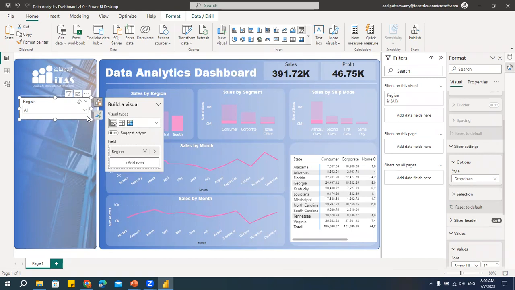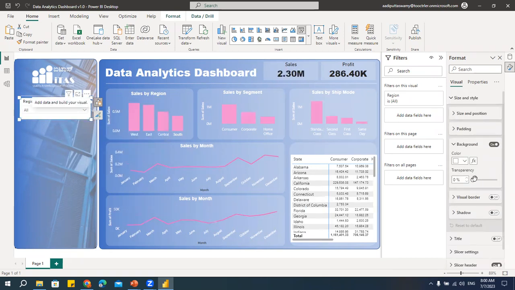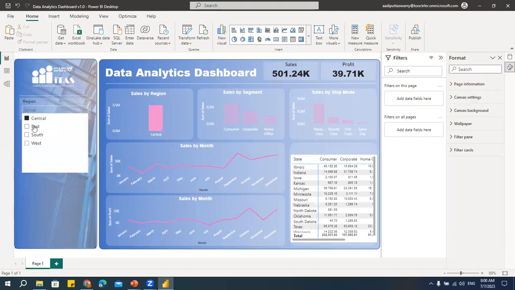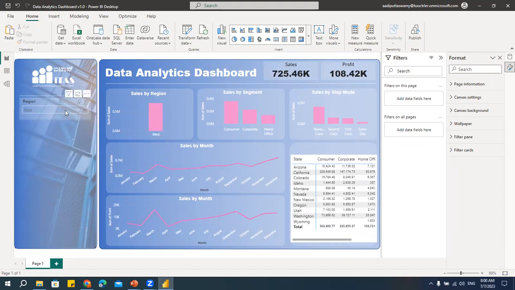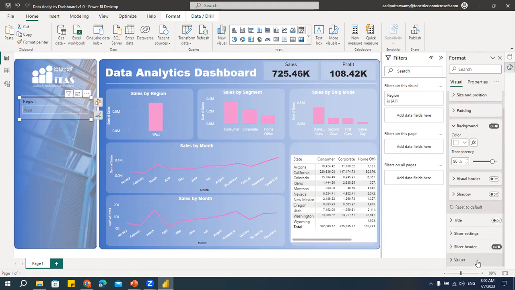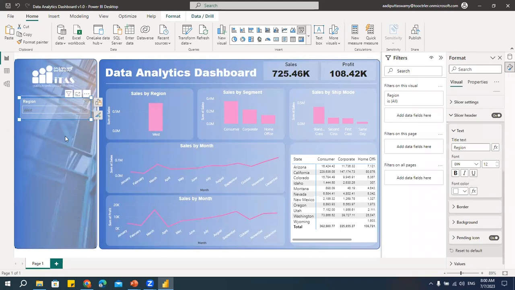Let's go to this background, and I'll make it transparent. Okay, see, I click here, get this. You can select this like this. Let me change the title. You have the slicer title. Here we have this heading. Let me change this to white color and see.